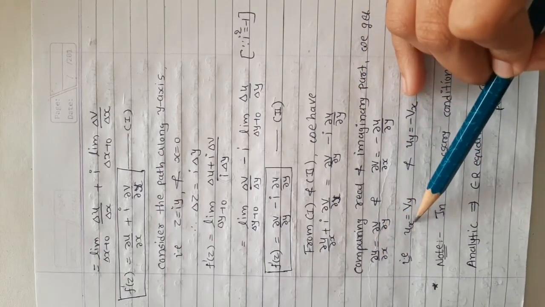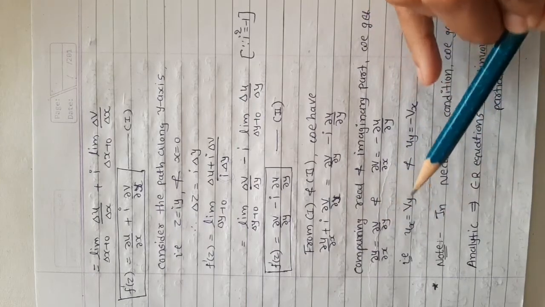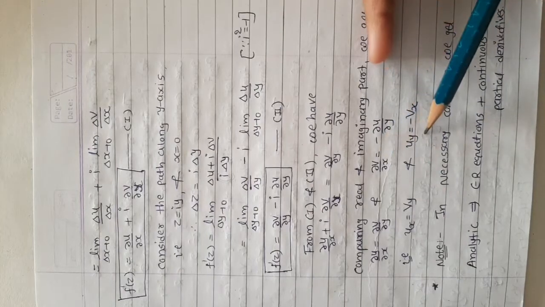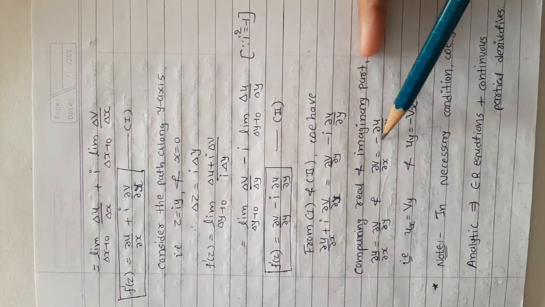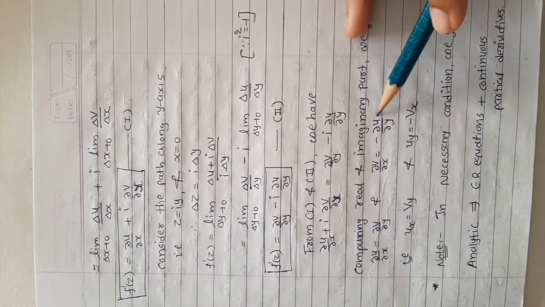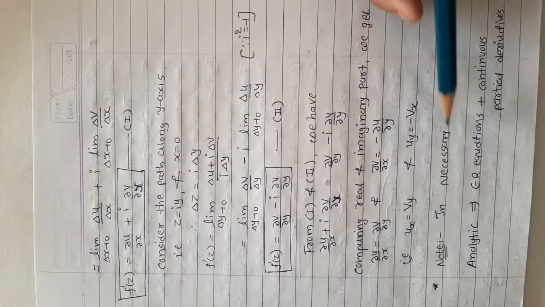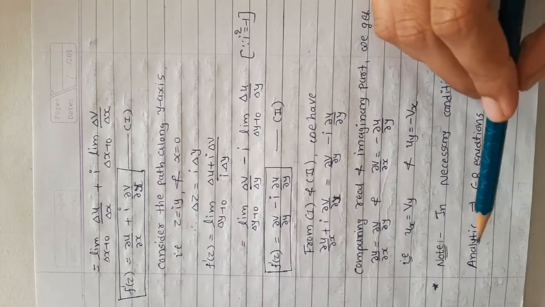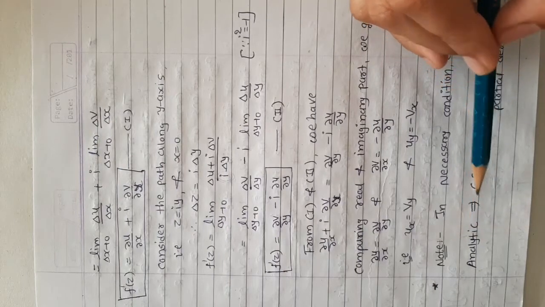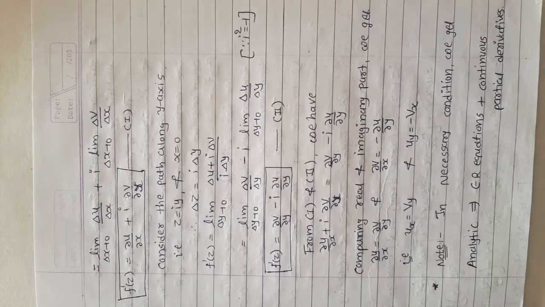We can write ∂u/∂x as ux and ∂v/∂y as vy. So ux equals vy, and ∂v/∂x is vx, and ∂u/∂y is uy. So uy equals minus vx, or vx equals minus uy. These are our CR equations in Cartesian form. One note: in the necessary condition, if the function is analytic, then we have CR equations plus continuous partial derivatives.